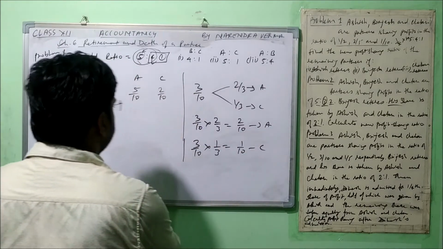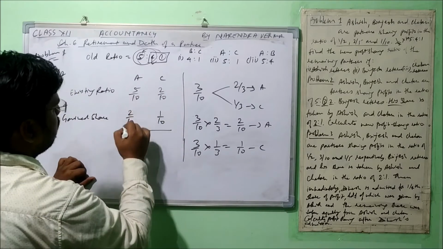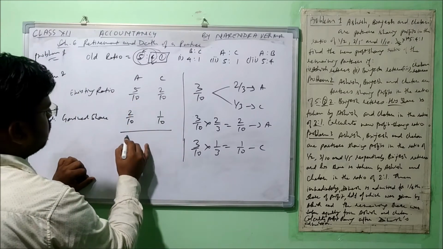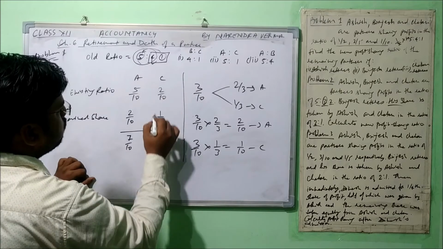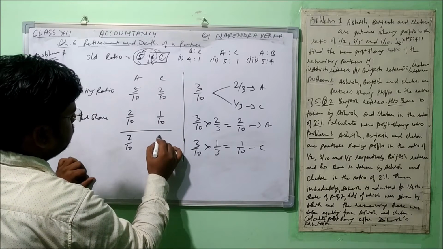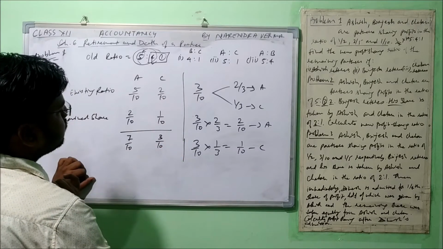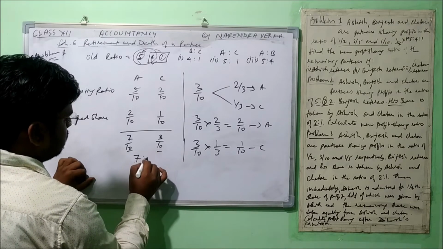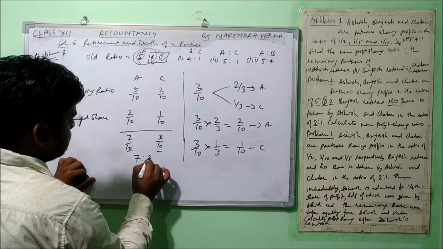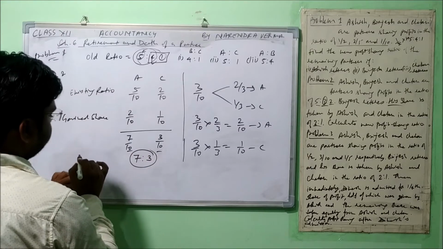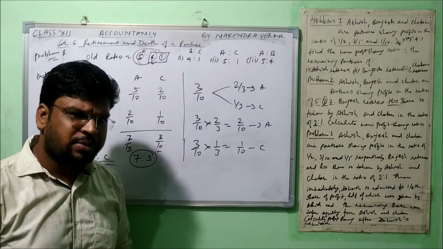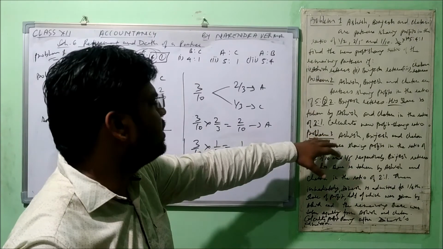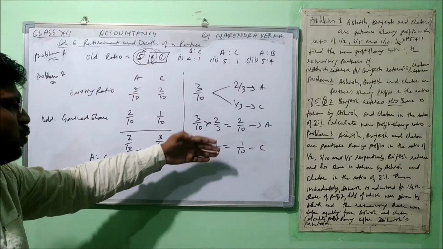Now let's put these values here. 5 by 10 plus 2 by 10 is equal to 7 by 10. 2 by 10 plus 1 by 10 is equal to 3 by 10. So the bases are equal, and the new ratio between the two is 7:3. Alright, so very simple. We need to just understand the situation and, according to that, we will do the treatment.